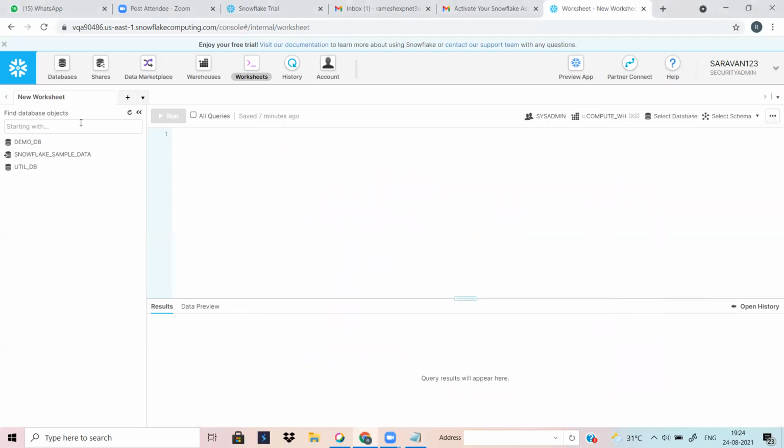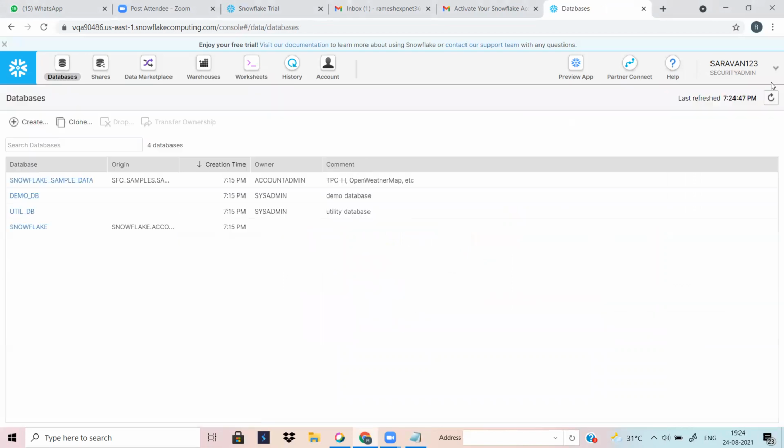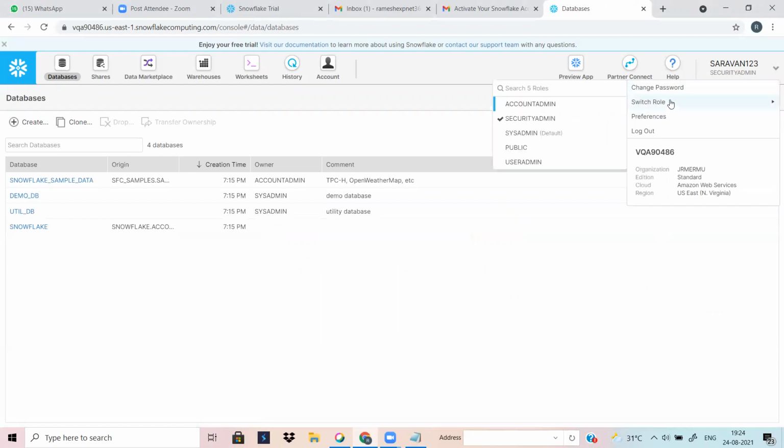Basically, the database is nothing new. You can create it here. You can switch to the sysadmin role, that's also fine.